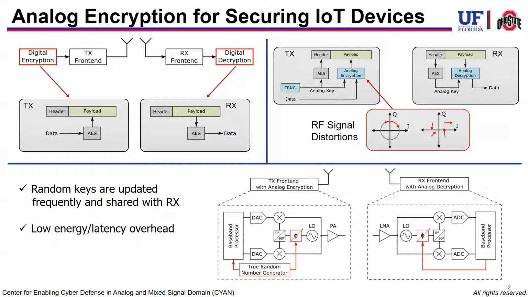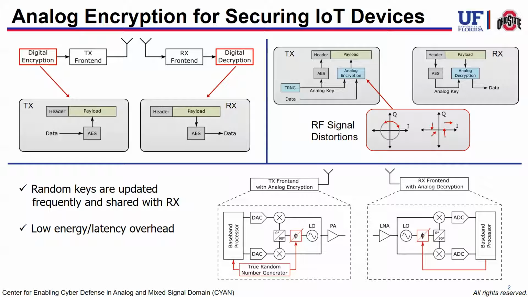For this reason, we're proposing an analog encryption method, which aims to reduce both the latency and energy requirements to protect the transmitted data. In our system, we're applying a known time-varying distortion to the transmitted RF signal. Since this distortion is known, the receiver can use it to invert the distortion and correctly decode the data. However, an eavesdropping receiver doesn't know the distortion and therefore cannot correctly decode the data.